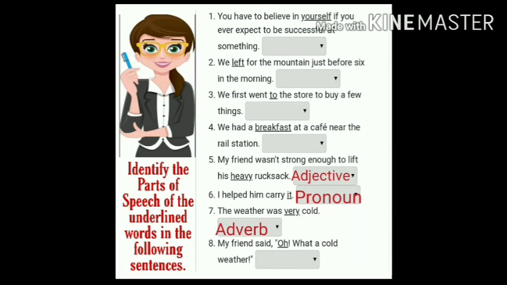Eighth one. My friend said, oh, what a cold weather. Oh, the word oh has been underlined. What is it? Interjection. Correct answer. The word which express sudden emotion is an interjection. So the word oh is an interjection.